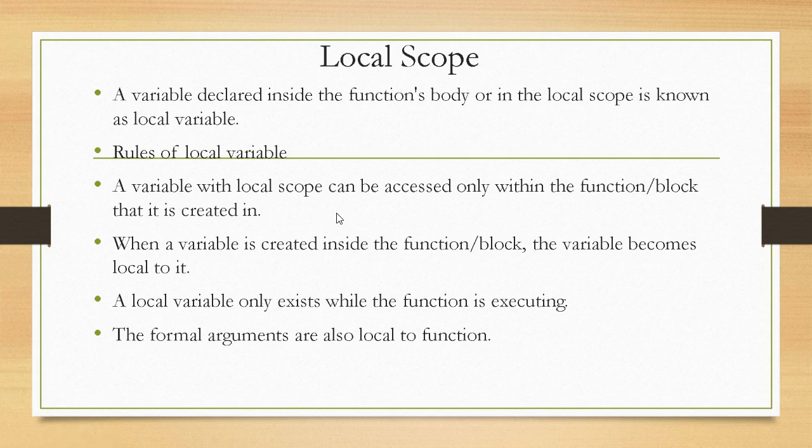A variable with the local scope can be accessed only within the function or block in which it is created. So when a variable is created inside a function, it can be accessed only inside the function. So we cannot access it outside. When a variable is created inside, the variable becomes local to it. The local variable only exists when the function is executing. That means as long as the control is inside the function, the variable will exist there. So if we exit the function and access that local variable, you will get an error. So it cannot be accessed outside the function where it is created.